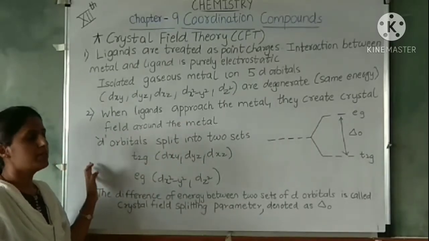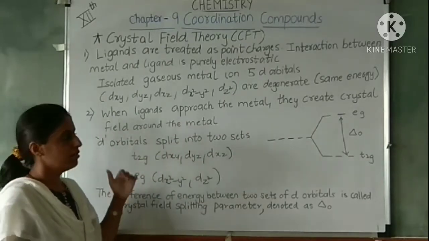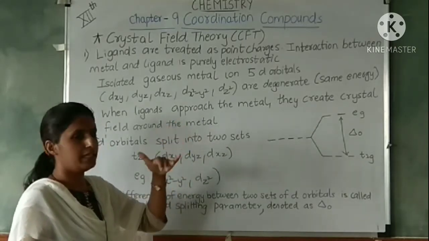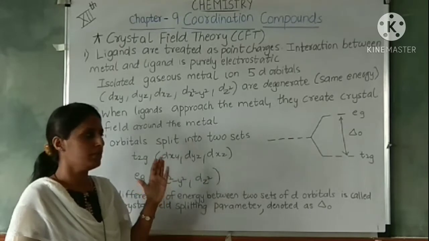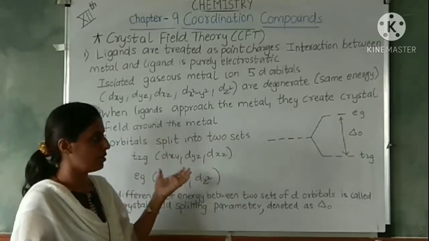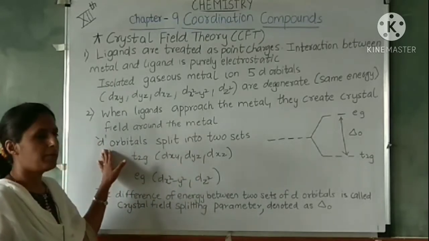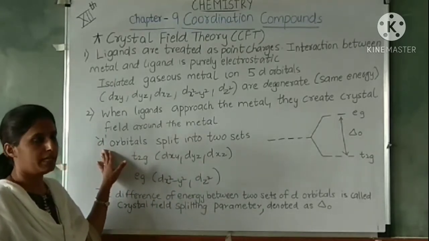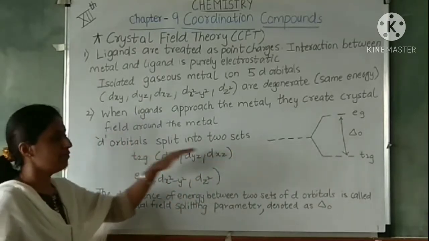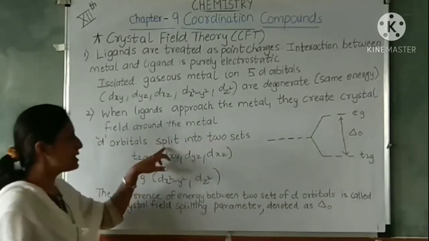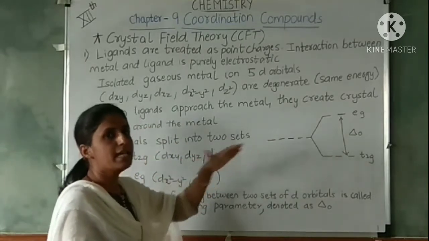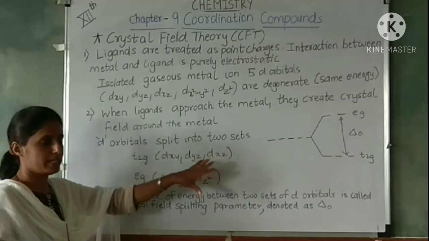Sometimes the field is symmetric, as in octahedral, if all the ligands approaching the metal are the same, but sometimes it is asymmetric also. When the ligands approach, the d orbitals which were degenerate get split, that is divided, into two sets.